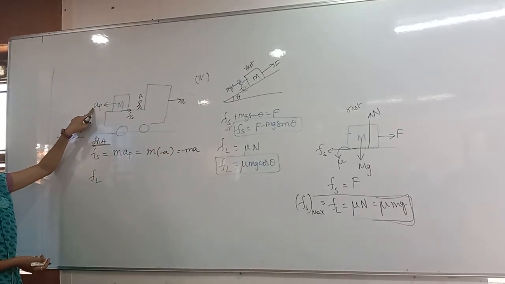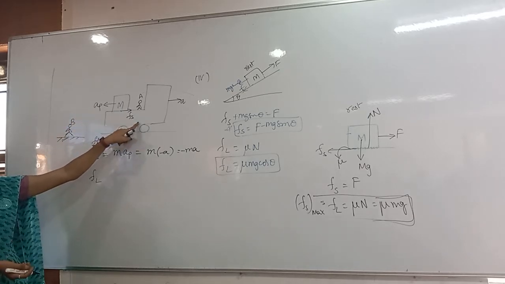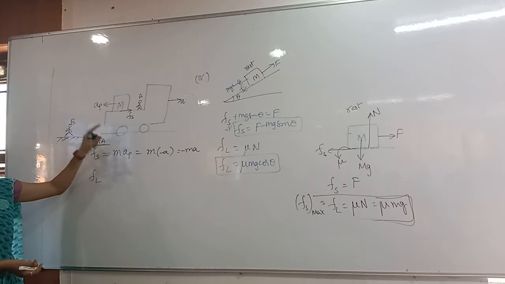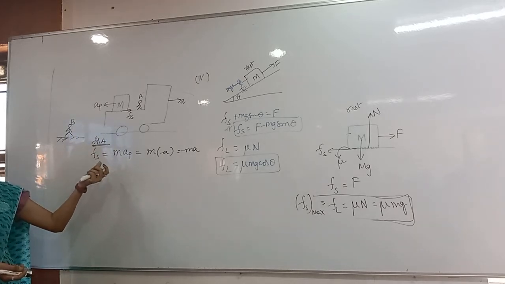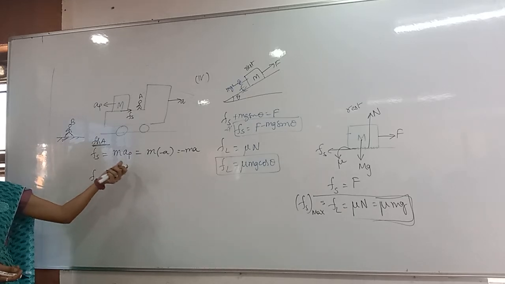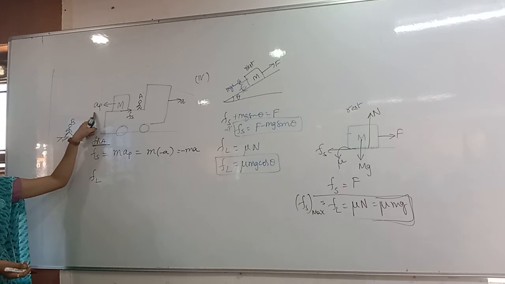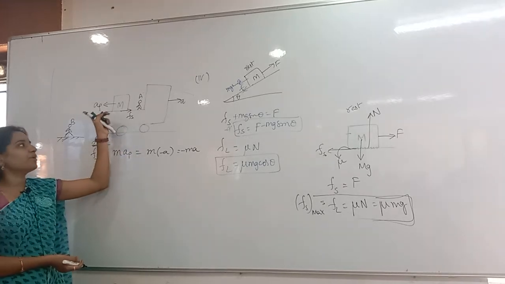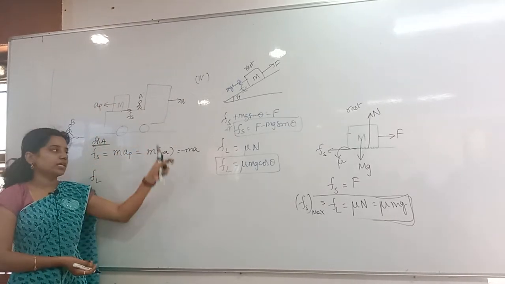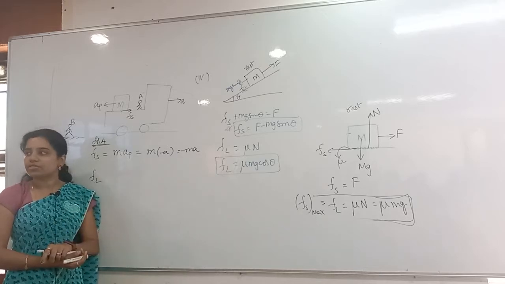As the pseudo force is acting in this direction on the block, the static friction will act opposite to that, that is Fs here. Fs is equal to F. F is equal to what? Mass into acceleration. Which acceleration is there here? Pseudo acceleration. So m into ap. What is the ap value? ap is equal to minus a. So m into minus a, that is equal to minus ma. That is the static friction.